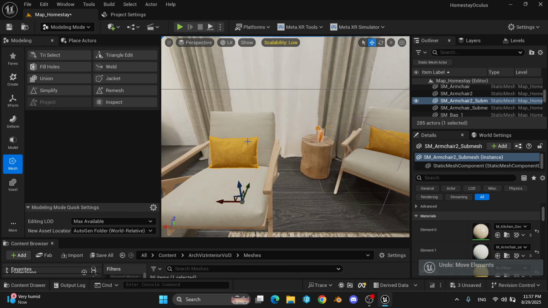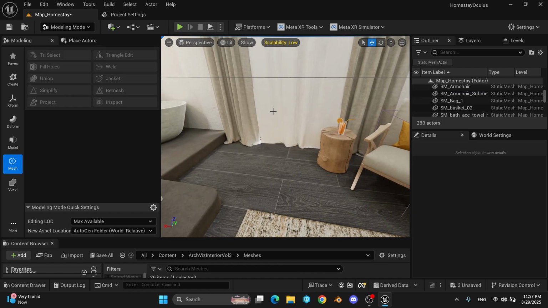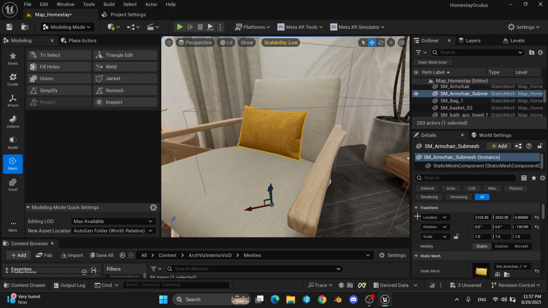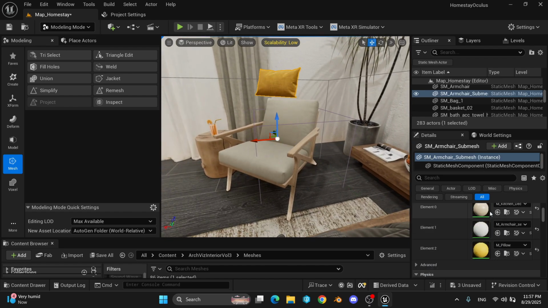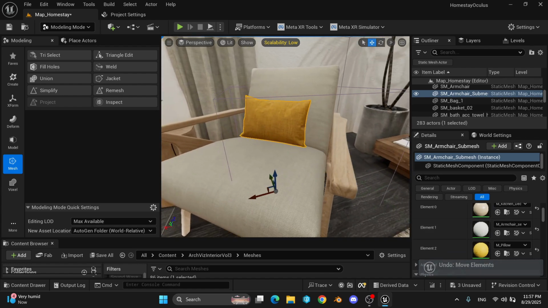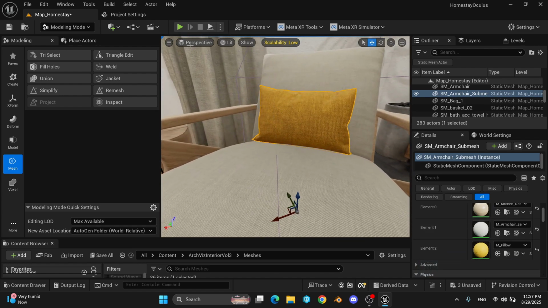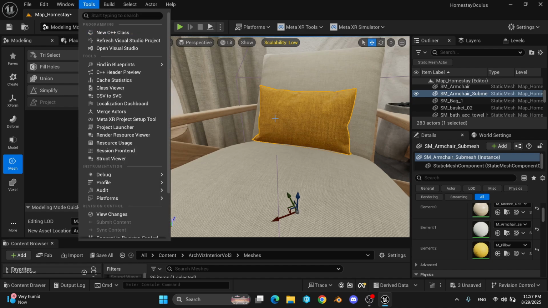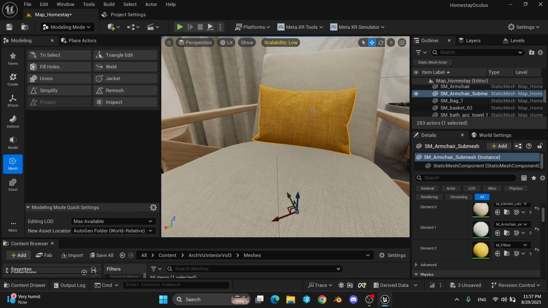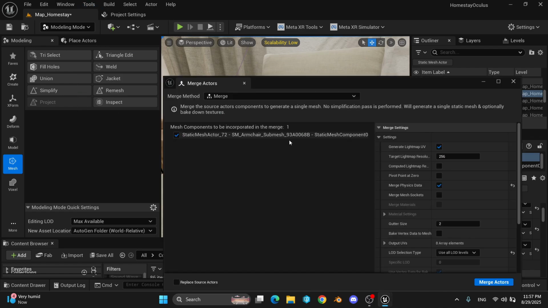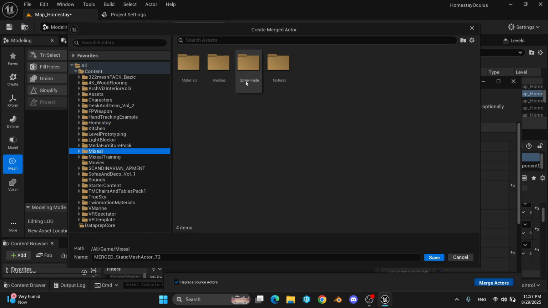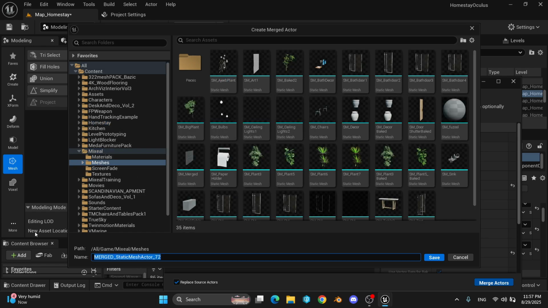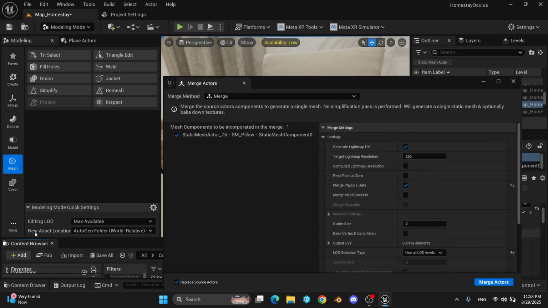All you need to do is let's basically delete this one, and I will fix it here. So this has the same issue where the pillow has unnecessary material elements. Okay, so the fix for this is you just need to apply merge actors onto this. So for example, just select this one, go to merge actors, make sure replace source actors is selected, click on merge actors, choose a folder where you want to save the mesh, let's call it flow.